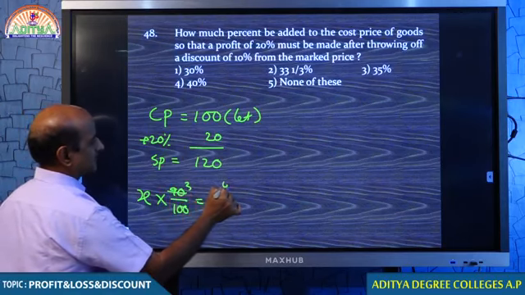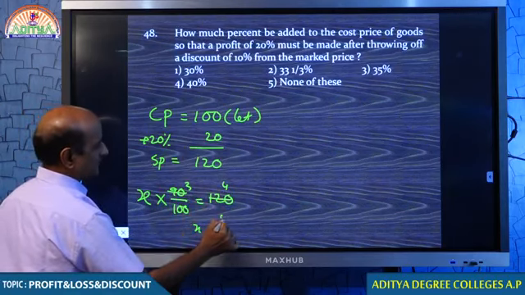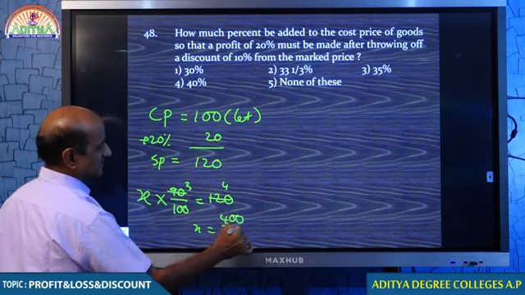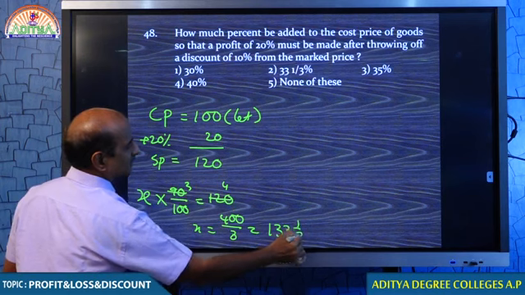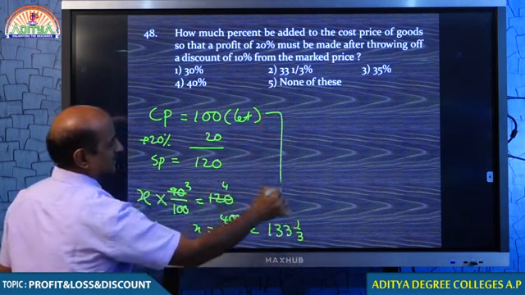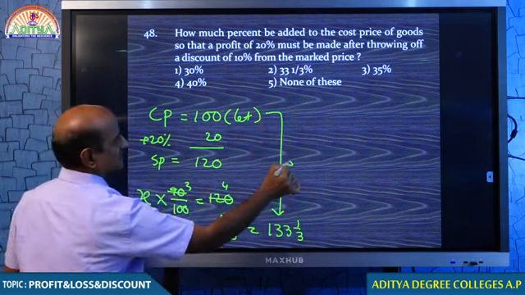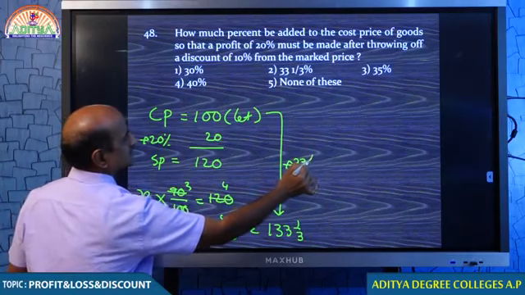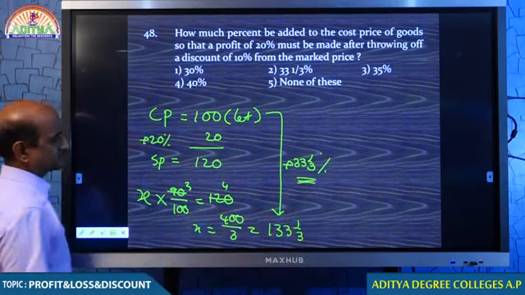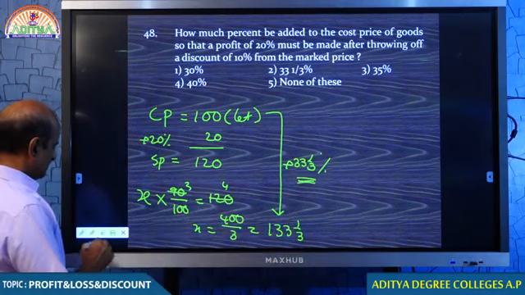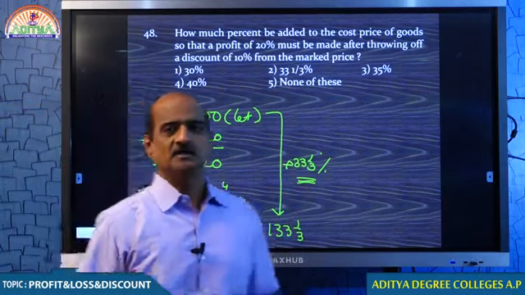Therefore, X must be 133 1/3, which is 33 1/3% more than the cost price.